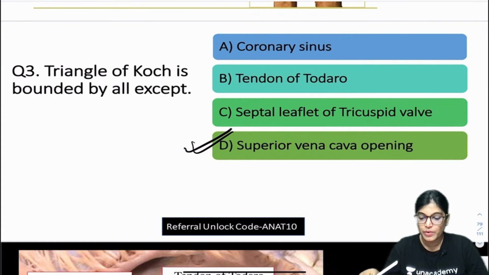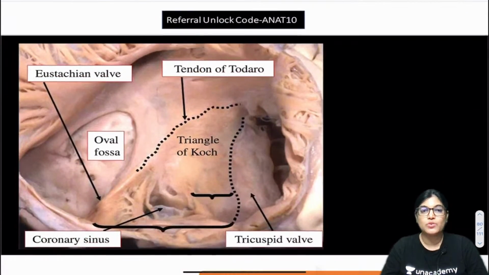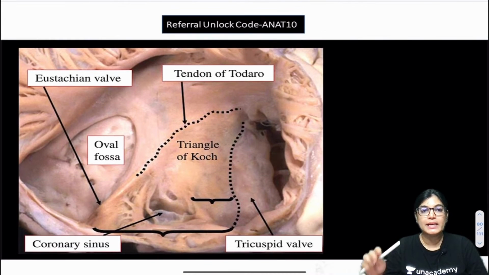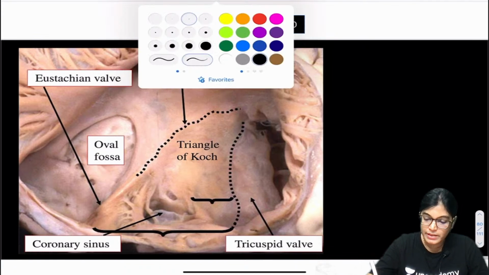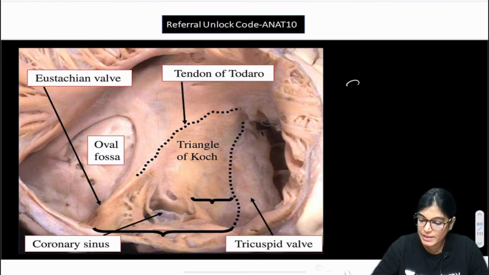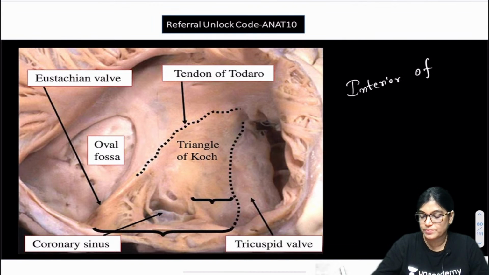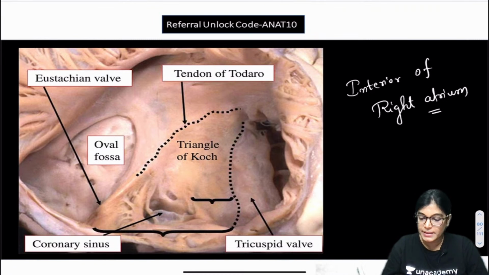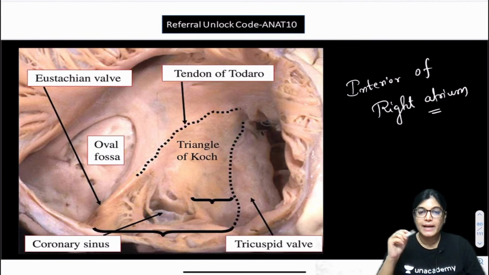I will explain where the triangle of Koch is located. It is located in the interior of the right atrium. When we see the interior of the right atrium, there we see the triangle of Koch, and this triangular area which is bounded is the triangle of Koch.